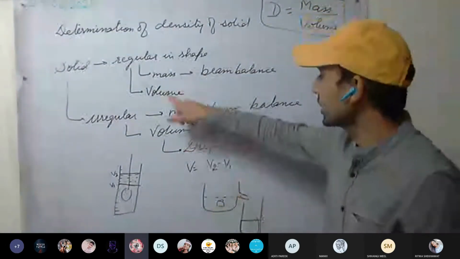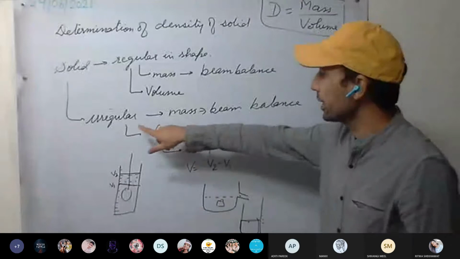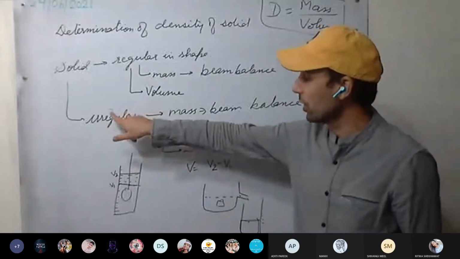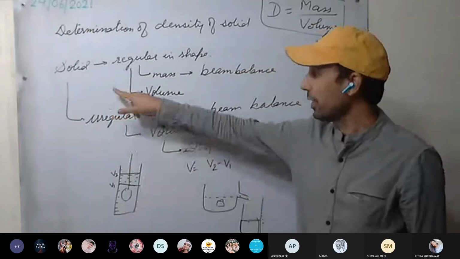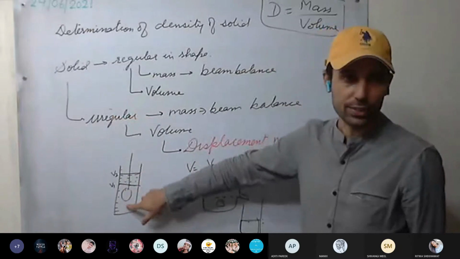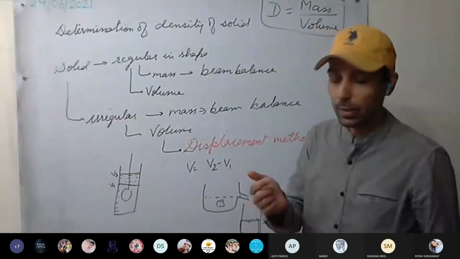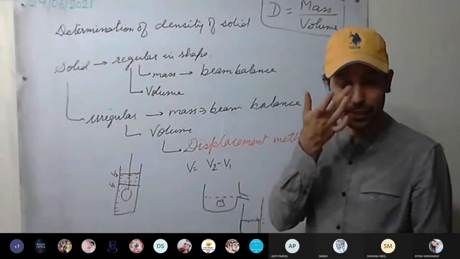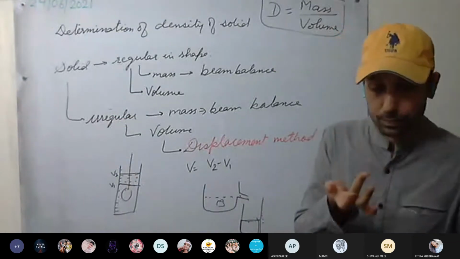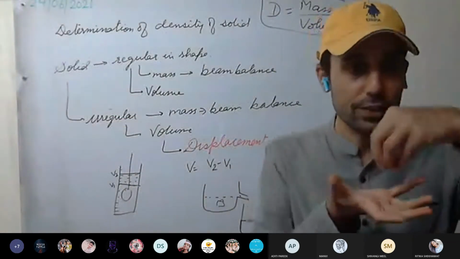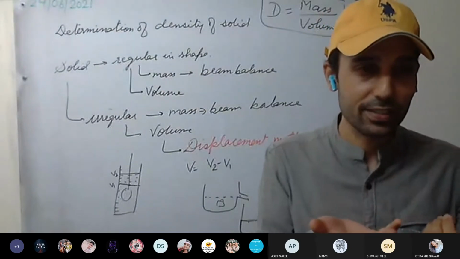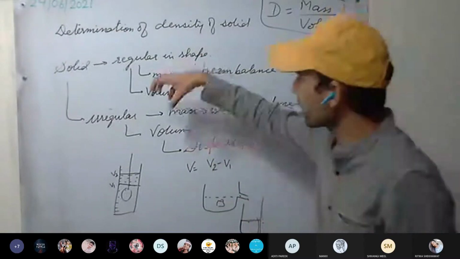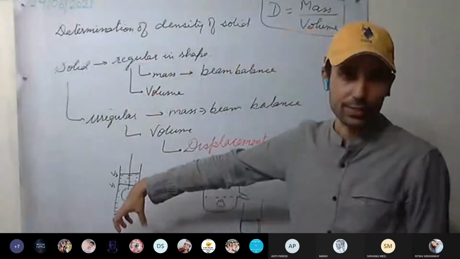Here, the irregular solid we have taken is heavier than water. When the solid is heavier than water, we can use this method. But what if the solid is lighter than water? It will float in water, it won't sink, so water won't get displaced much. We require the solid to be completely immersed.